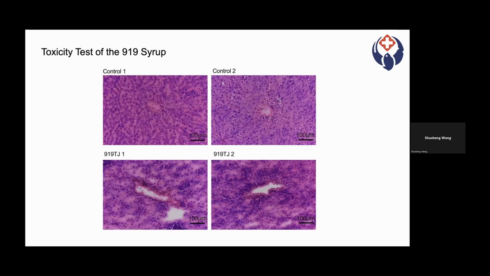This picture shows HE staining images of rats' livers in both groups after 4 weeks of feeding. HE images of the rats' livers from both groups show that liver cells were normal in shape, orderly in arrangement, and radially arranged from the central vein. These results show that 919 syrup does not negatively impact the liver tissue structure of normal rats. Therefore, we can come to a conclusion that reasonable doses of 919 syrup has no toxicity on rats.